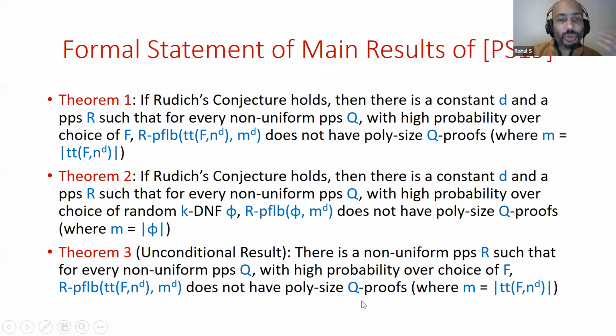So why doesn't that show, say, that co-NP is not in NP/poly or something strong like that? Well, the reason is that we don't know for sure that these are tautologies. We believe that these formulas are hard for R by Rudich's conjecture, but we don't know them for sure. That's why this doesn't imply a breakthrough in complexity theory, but it just says something interesting about the analyzability of R.